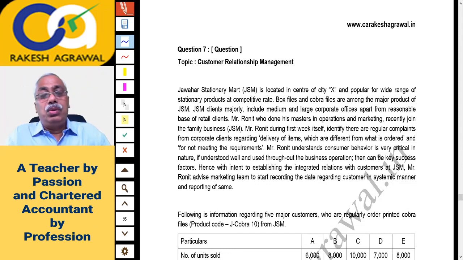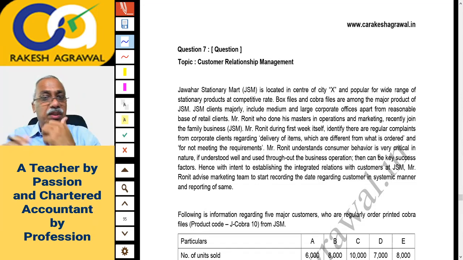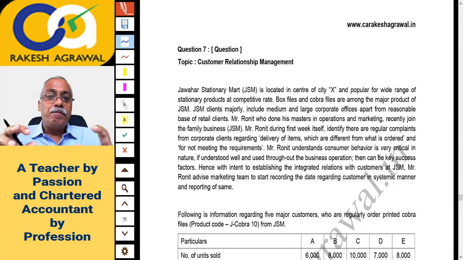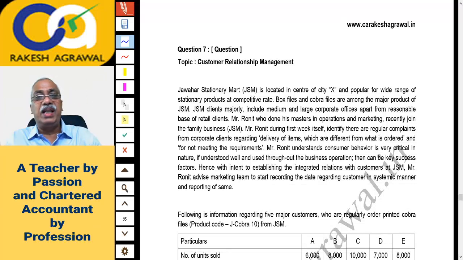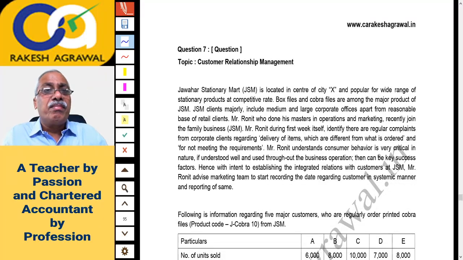Those who love theory will get a lot of chance to write the theory answers. But those who are weak in theory, and the majority of the students are weak in writing theory, or basically weak in writing itself, have to select the questions from the question paper in such a manner that they attempt more practical questions in the beginning, and keep the theory, case scenario, case study at the end. Anyway, that you also know. It's nothing extra or new that I am telling you. Let us not waste time. Go to question 7 on customer relationship management, called CRM.